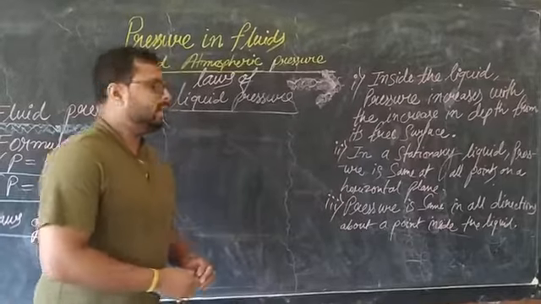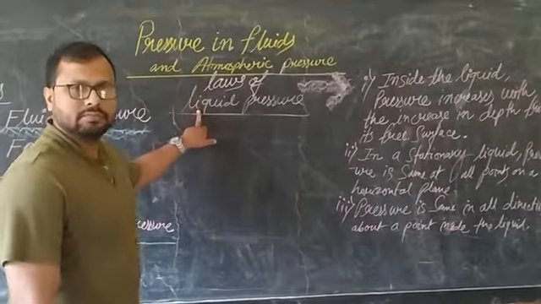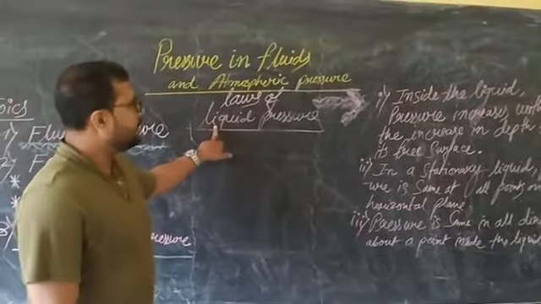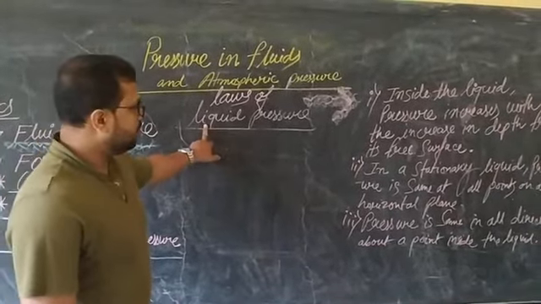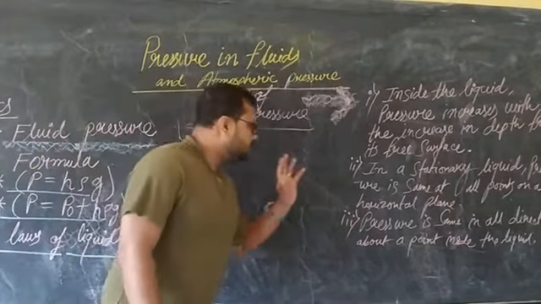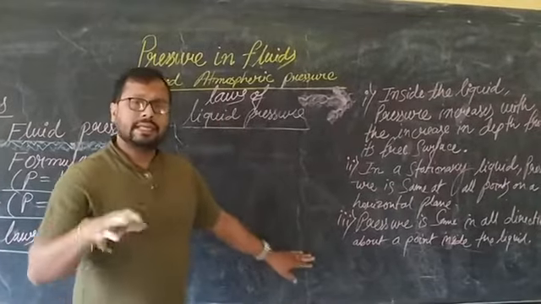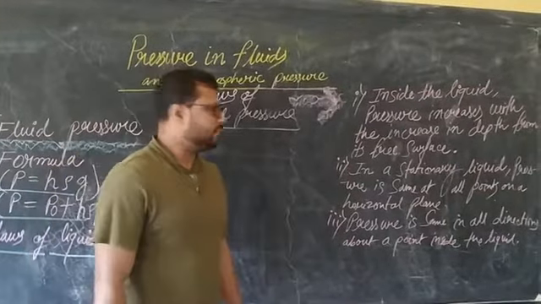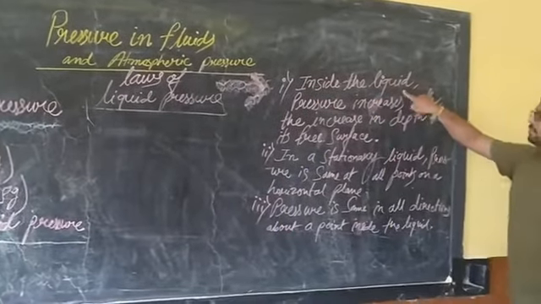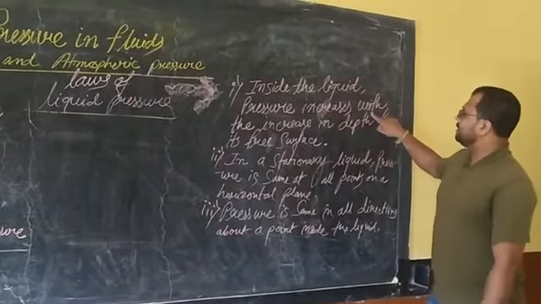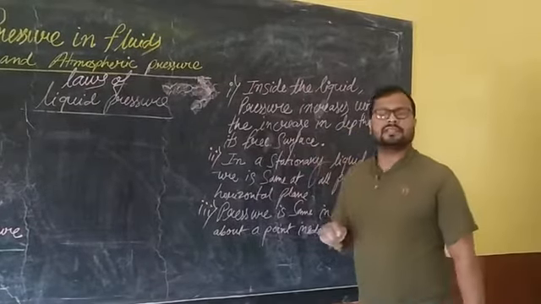Okay students, now we are going to start the laws of liquid pressure. As you have seen in the book, there are 5 laws of liquid pressure, but due to the very short span of time, I am explaining only 3 laws today. The remaining 2 laws will be explained in the next video. First law says that inside the liquid, pressure increases with the increase in depth from its free surface.